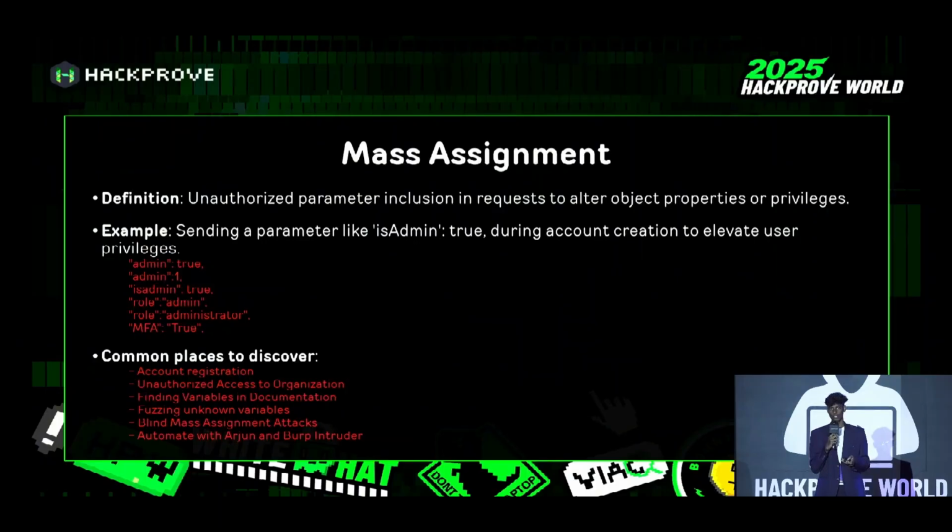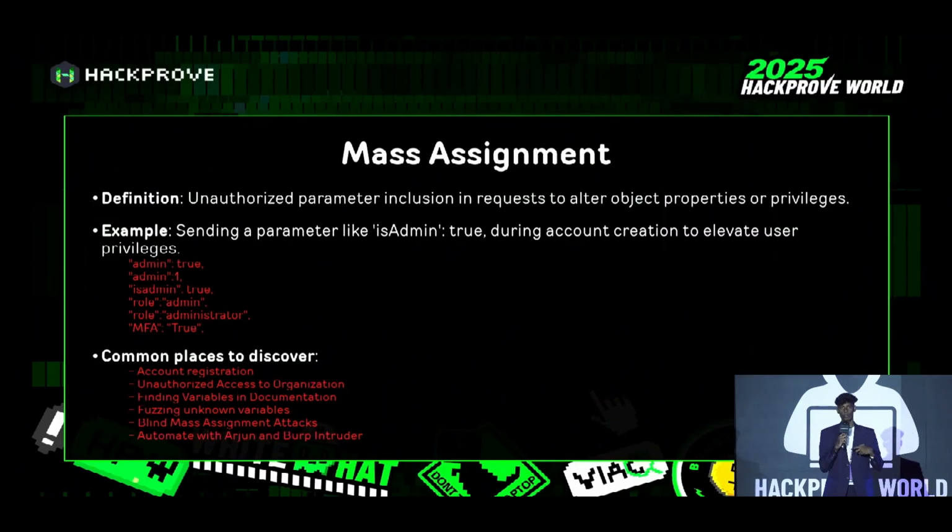So where can we find this kind of vulnerability? We can find it in account registrations and unauthorized access to organizations. We can also find it in a support chat box, and we can brute force hidden variables. Before hacking any API, we must read the API documentation of the particular target.